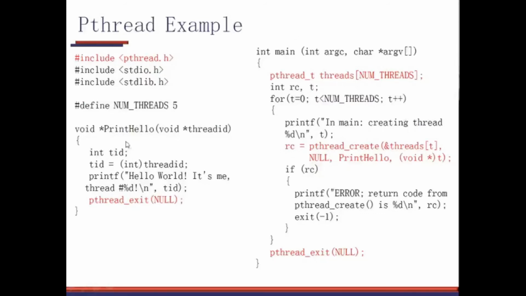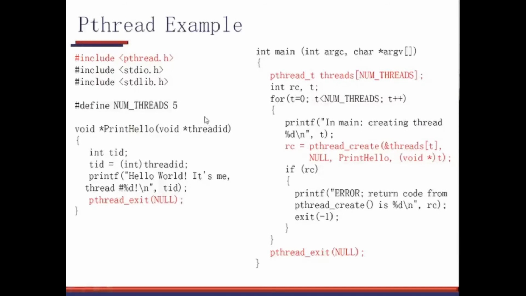So let's understand what the thread is. I am defining an integer called thread ID, tid, and whatever pointer comes to this thread, I'm converting that into an integer because I want to print it. Then I printf "Hello World, it's me, thread number" so and so.